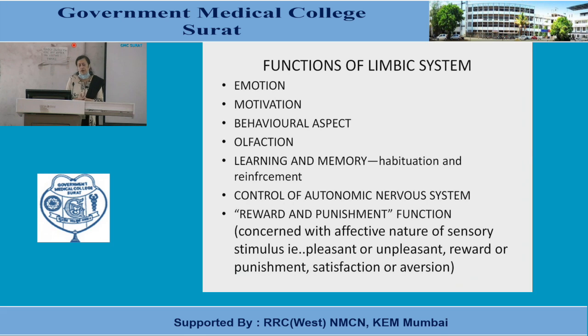Now what are these reward center and punishment center? What is their importance? Reward centers are some specific areas in the limbic system which, when stimulated, are concerned with the affective nature of sensory stimulus.